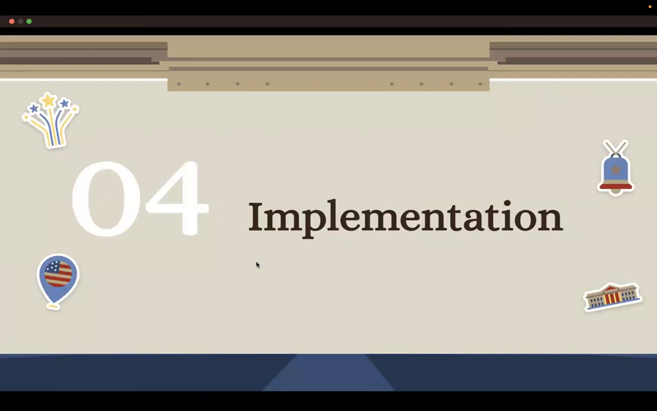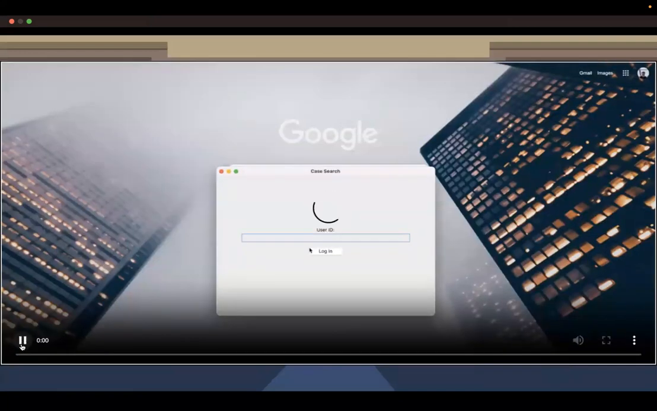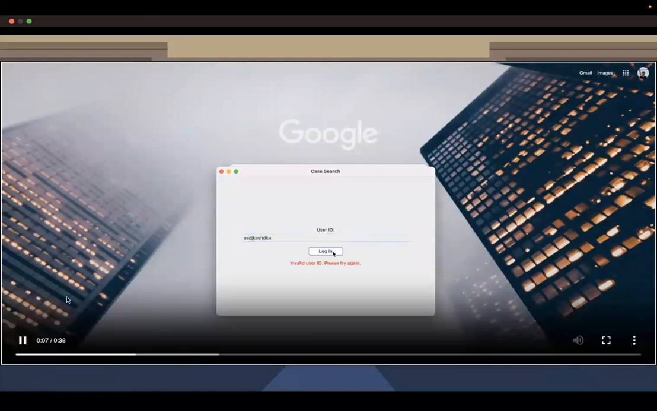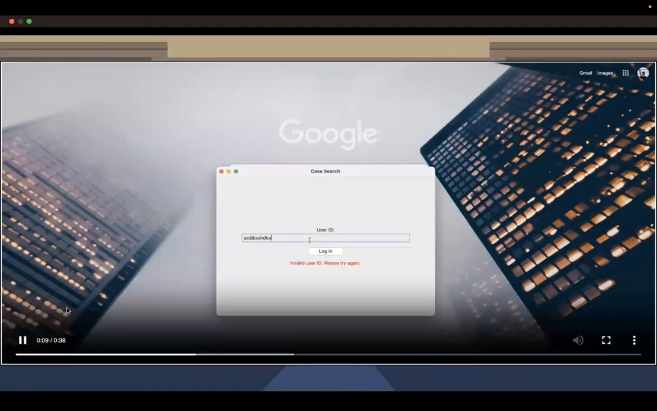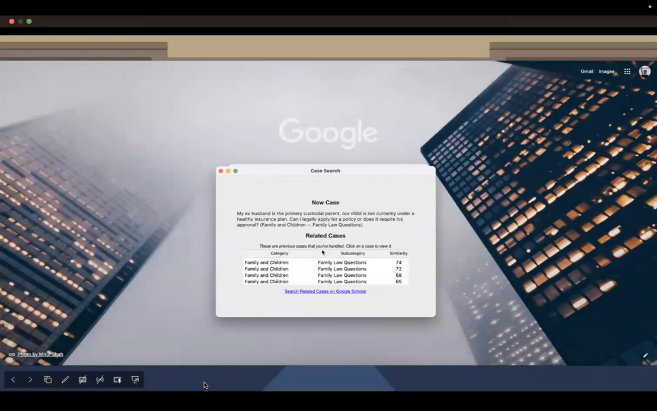Now comes the implementation. Here's a demo video of a lawyer logging into our recommendation system. So the lawyer will first be prompted to insert his user ID. And if he enters something nonsensical, it will prompt him to try again. He'll have to enter the lawyer's ID stored in our system.